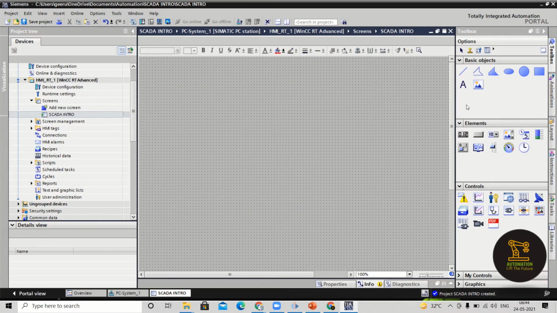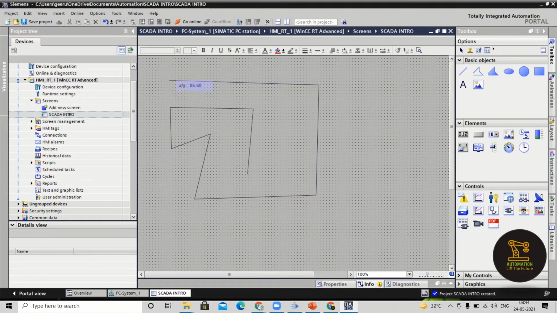We'll go with the next one. The next one is called polyline. For this polyline we'll have multiple points. You can see there are multiple points. When I do a single click, I'm creating a new point.